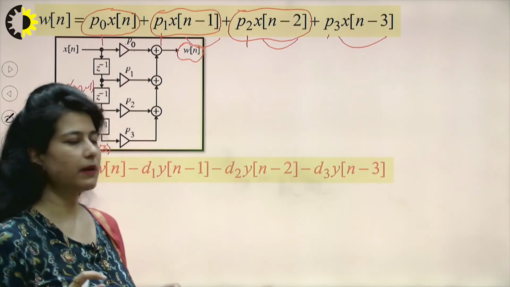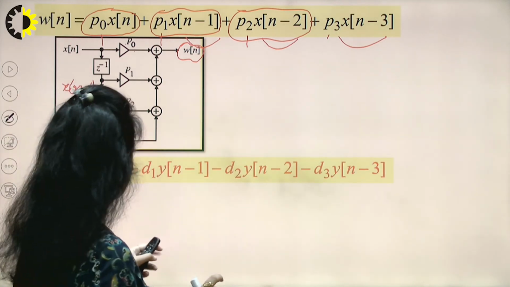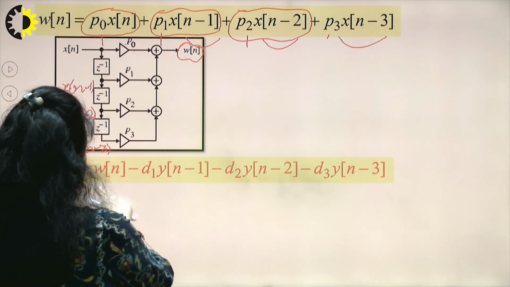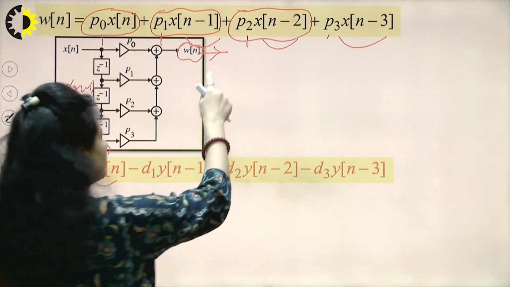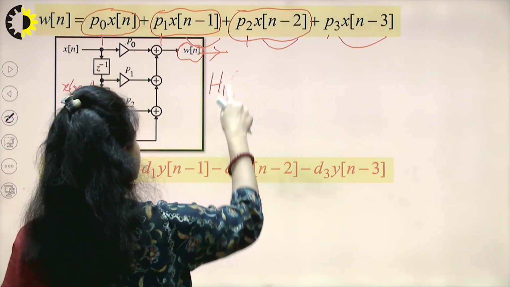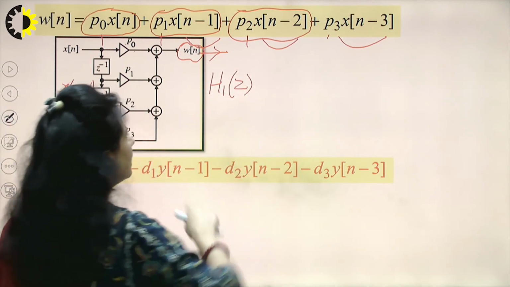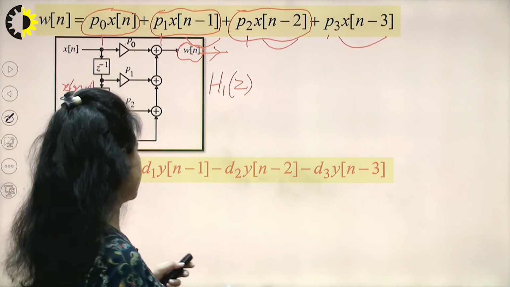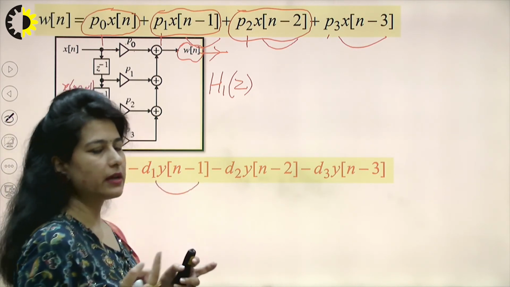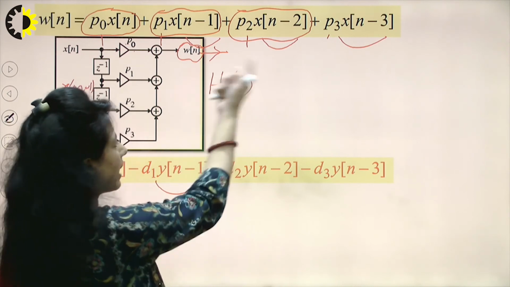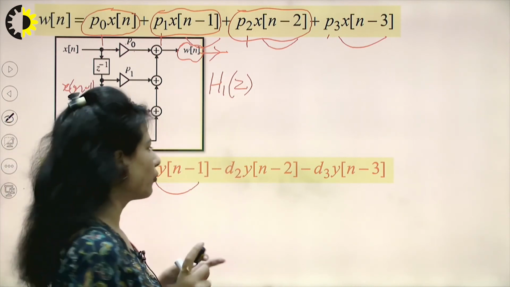Looking at the second part of the equation in a similar way, I can see w(n) is the output which I have received from the previous part, which I can denote as H1(z), the first part of my transfer function H(z). Then I have y(n minus 1). To get y(n minus 1), I would have to start from the right hand side where I would show my output.